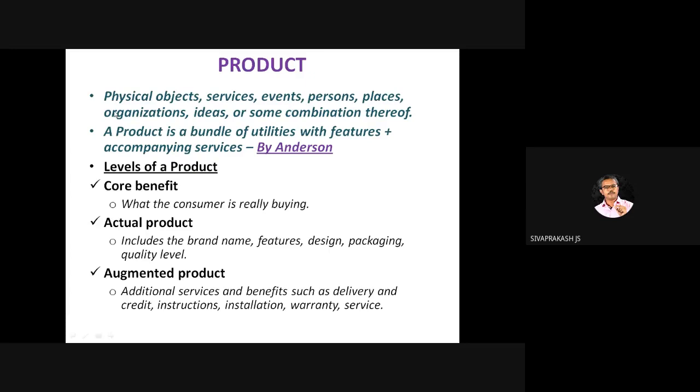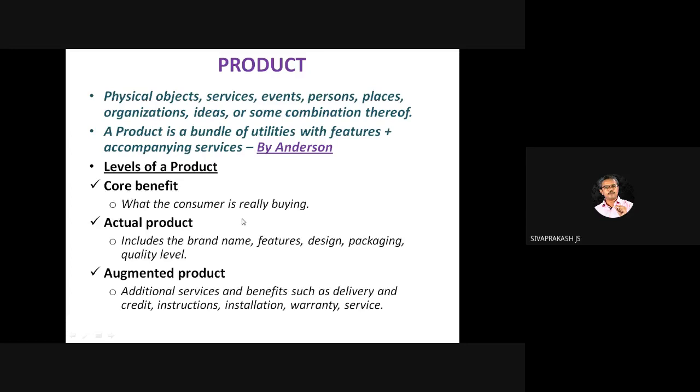The levels of product. There are 3 levels: core level, actual level, augmented level. If you buy a Samsung mobile, what is the core benefit? The Samsung brand is not the core benefit. It has some other features, but it is not the core benefit. The core benefit is what the consumer is really buying.